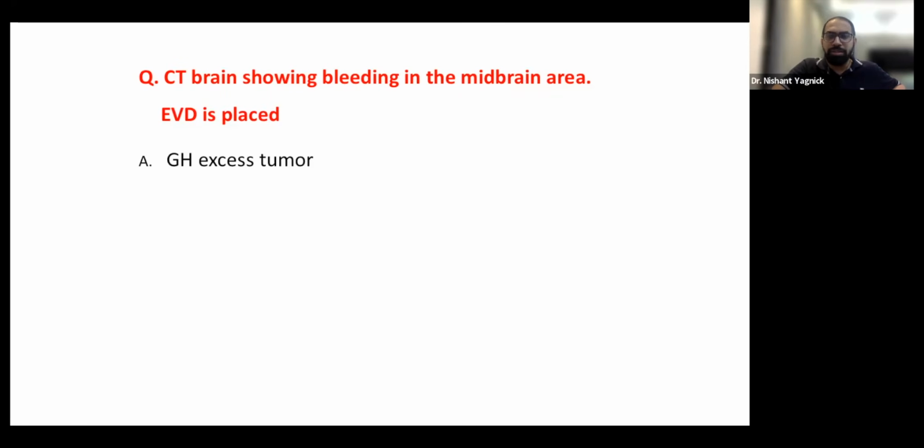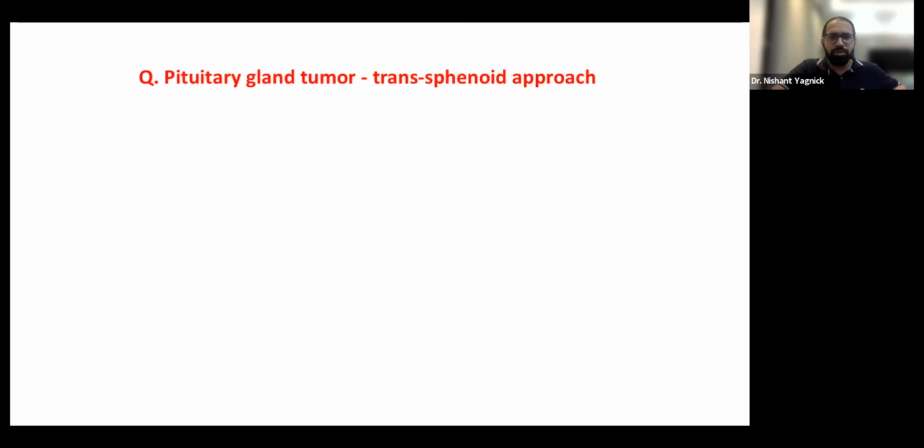Midbrain region bleeds are usually hypertensive. Most common location actually is pons, and pons is the third most common location overall. For hypertensive bleeds, first being basal ganglia, then being lobar, and then being pons. Now there's a bleeding in the midbrain, and EVD is placed most likely because of aqueductal stenosis, because the third ventricle communicates with the fourth ventricle through the midbrain. So the question is most likely on the aqueduct. Please definitely let me know in the chat what the actual question and the choices were.